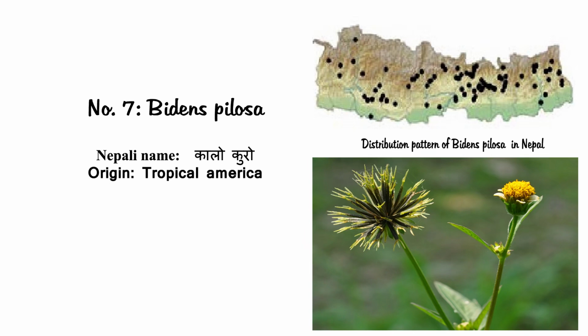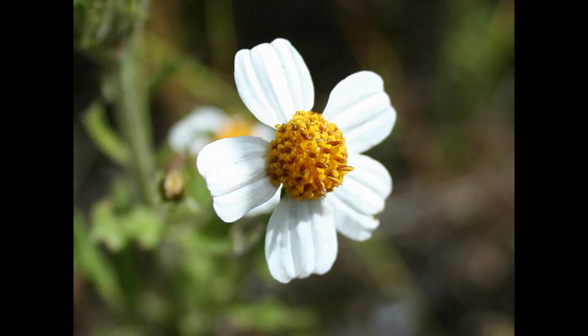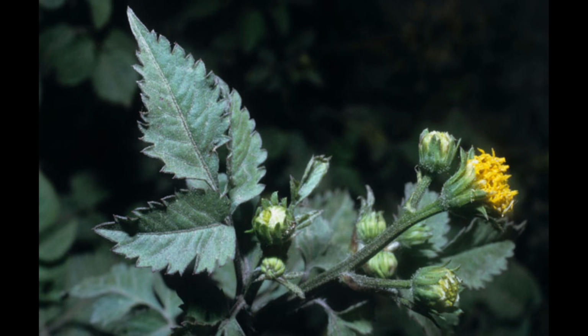Number 7. Bidens pilosa. A noxious weed, Bidens pilosa is capable of colonizing a variety of ecosystems, including plantations, agricultural fields, marshes, and clearings in the forest. It creates compact stands that can outcompete other plants, displacing crops and lowering yields. Access to highways, paths, and recreational places is also impeded by thick stands.